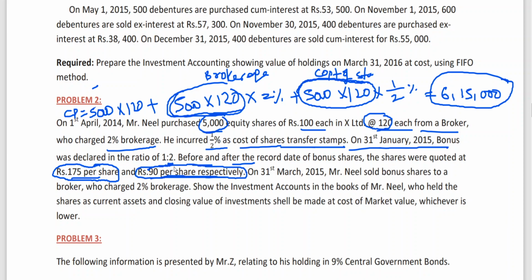In simple words, supply is more, and what happened? Demand will be less, price will be less, no? Full logic: when you get more circulation of shares, the value of the share will come down. When there is less circulation of shares, then what happens? Market value will increase. You'll be learning that in buyback of shares.